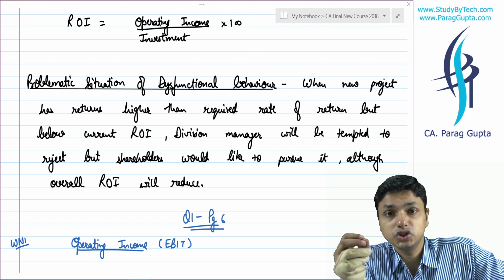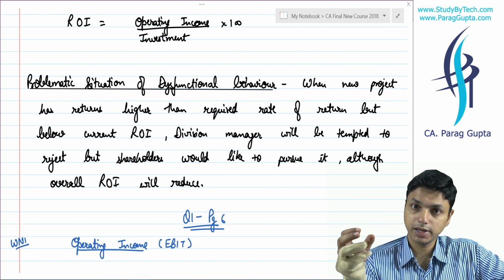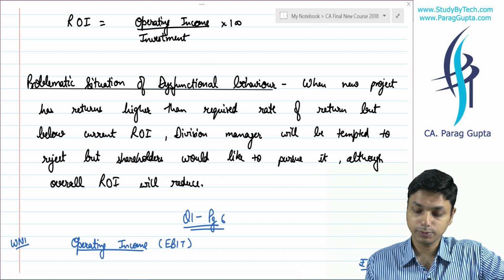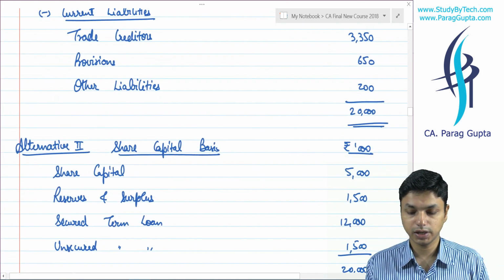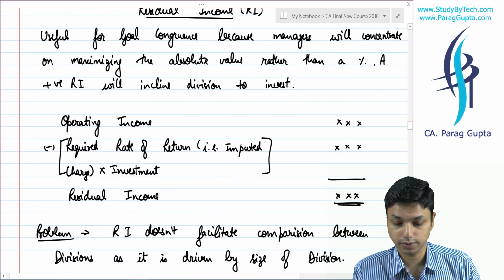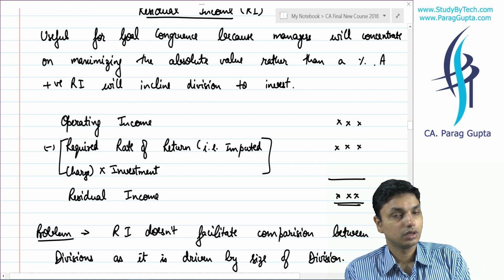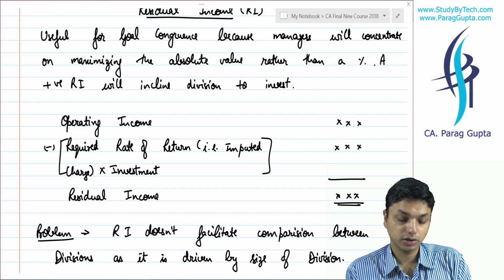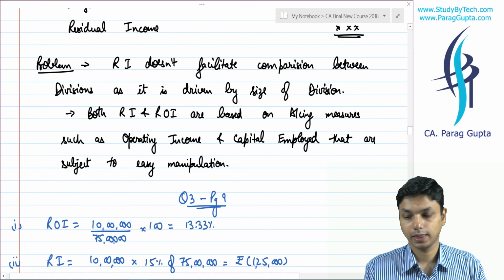So we said that we shall go ahead and follow absolute value that will be calculated in residual income. Absolute value will tell us whether there is any benefit or not. If there is any benefit, we shall obviously go ahead. This was the fund of residual income. So we are calculating absolute value. How do we calculate it? Operating income minus required rate of return into investment. We arrive at residual value.